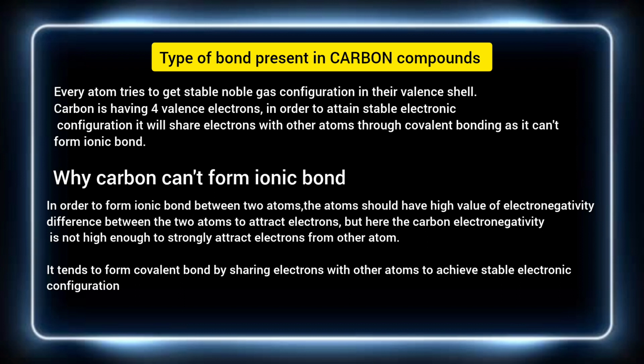Why am I giving a statement that carbon cannot form an ionic bond? Here is my reason. To form an ionic bond, there should be a large electronegativity difference between the two atoms to attract the electrons and form ions. But here, the carbon electronegativity is not high enough to strongly attract electrons from other atoms, so it cannot form an ionic bond. Instead, it will form covalent bonds.